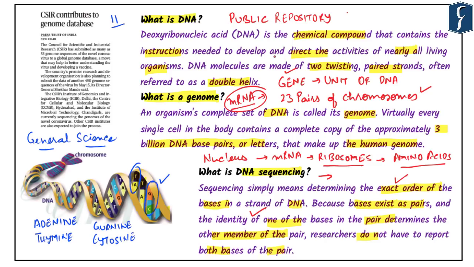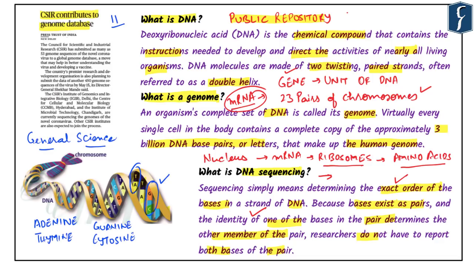Now this brings us to the important part of the discussion, that is how CSIR, the Council of Scientific and Industrial Research, contributes to the genome database. So let's understand what is the genome database. The genome database is the public repository for genomic mapping data resulting from the Human Genome Initiative.